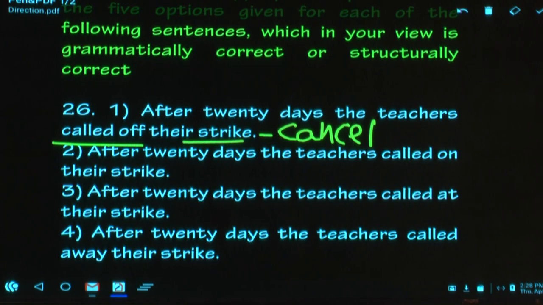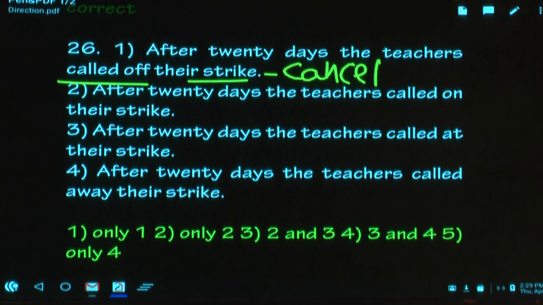Now this seems right or wrong at the outset. Seems right, hold this one. We have to check because the instructions say one or more. You have to read all the 5 sentences. 4 or 5? 4. After 20 days, the teachers called on their strike. Call on, not correct. Write the meaning of the phrasal verb call on.